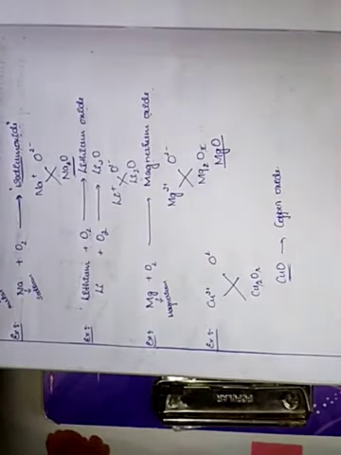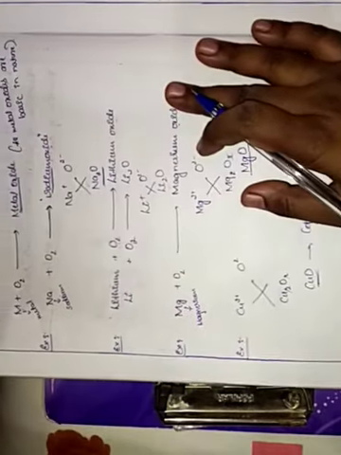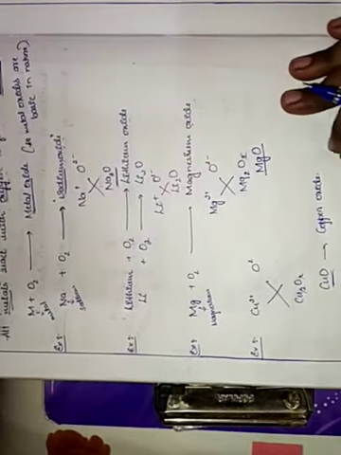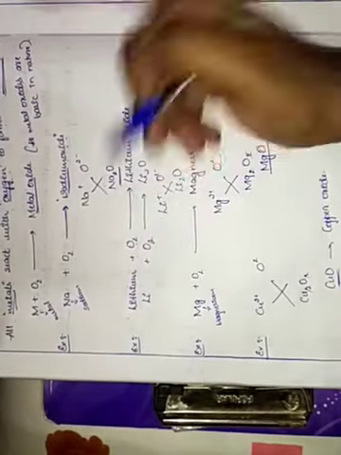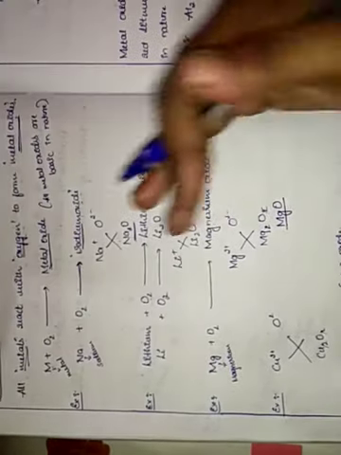Clear, children? This is how the reaction of metals takes place with oxygen. When metals react with oxygen, they form metal oxides. Everywhere you can see oxide, oxide, oxide. It means that it is reacting to give metal oxide.